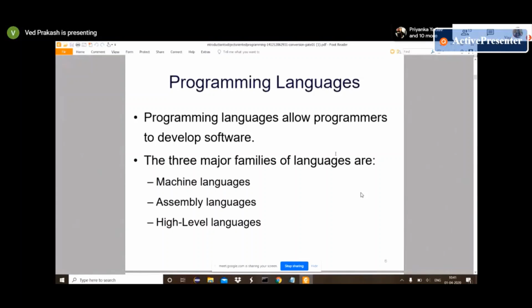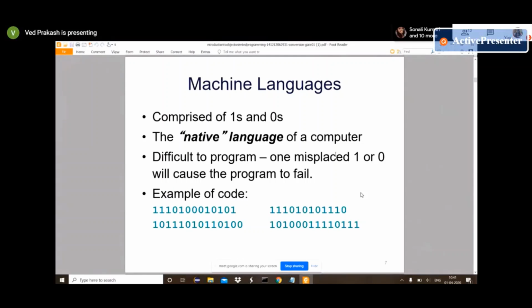Programming languages are divided into three different families or types: machine language, assembly, and high level language. Machine language is like 0 and 1, binary format. Mainly we write machine language for compilers. You can see example code like 111010000. Such programming we write for microprocessors like the 8080, and it is converted directly into machine code.